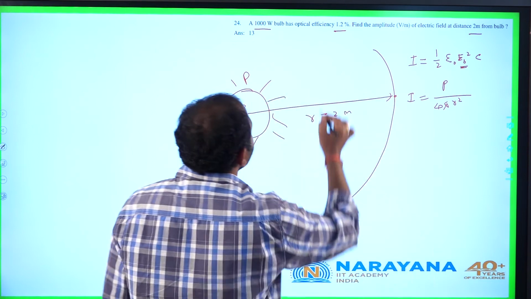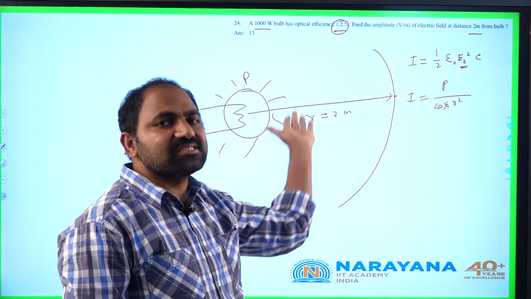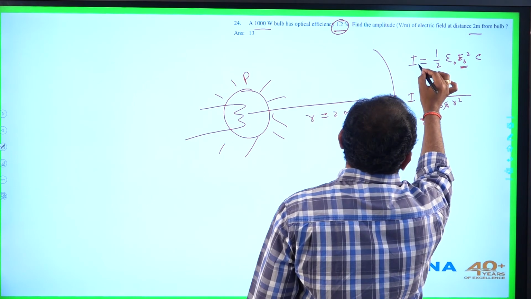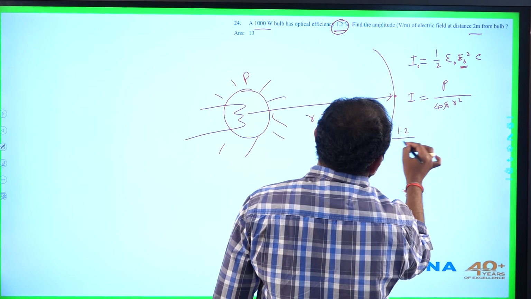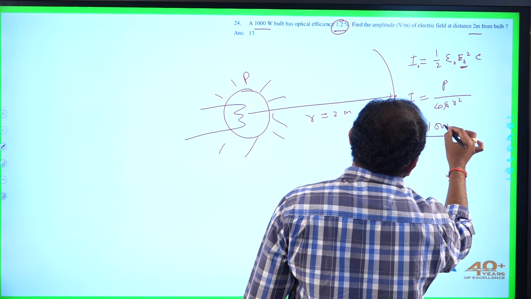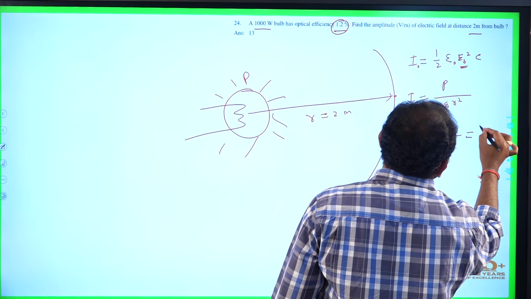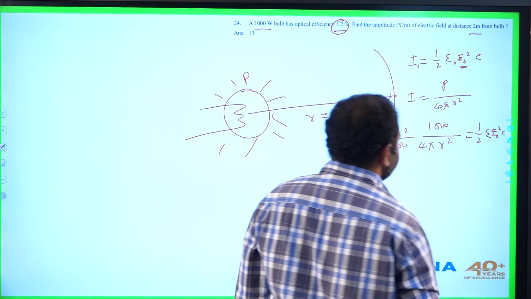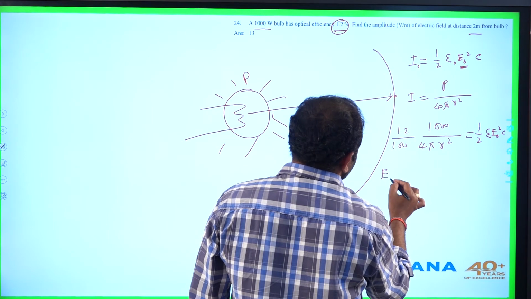But here the thing given is only 1.2% of 1000 watts is converting into light energy. So let us equate this with 1.2% of this, means 1.2 by 100 times of 1000 by 4 pi r square equal to half epsilon naught E naught square into C, where C is velocity of light. We need to calculate the value of E naught.